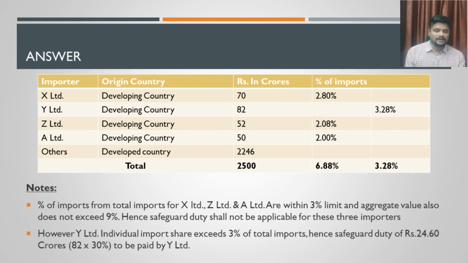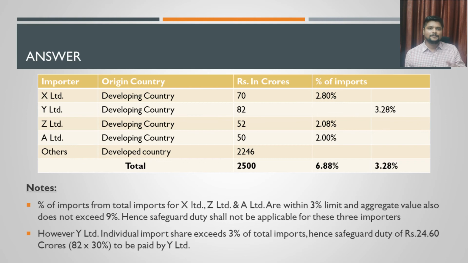So the total imports here, you can see, is 2500 crores, and 70 crores out of 2500 crores will give you the value of 2.8%. See, 2500 crores is inclusive of the items that are imported from developed countries as well. All these imports are relevant to only sodium nitrate, one product, as I told you, imported from different countries by various importers, and the originating country is a developing country as well as a developed country. So all these concepts you should understand here.